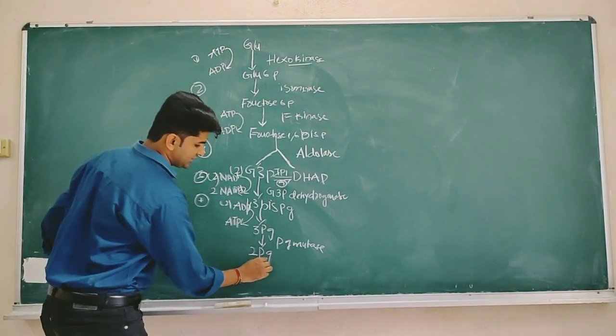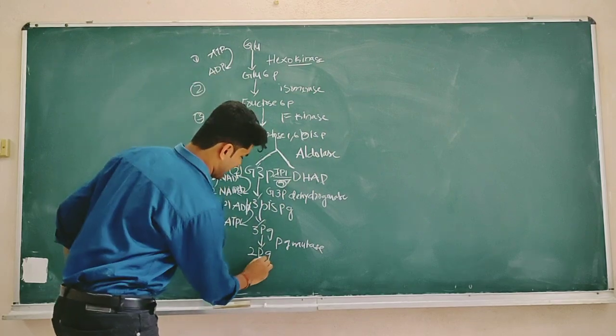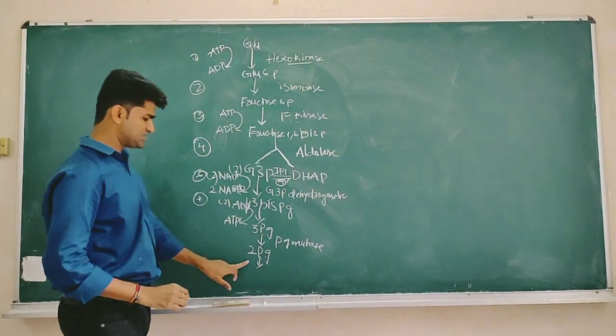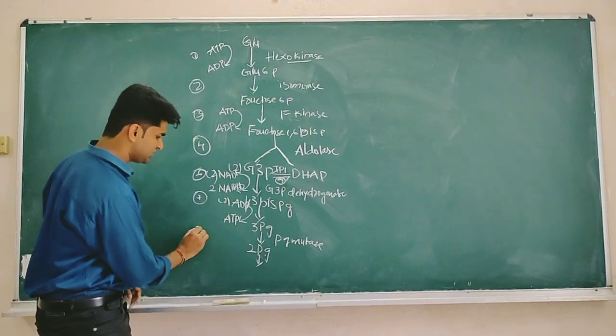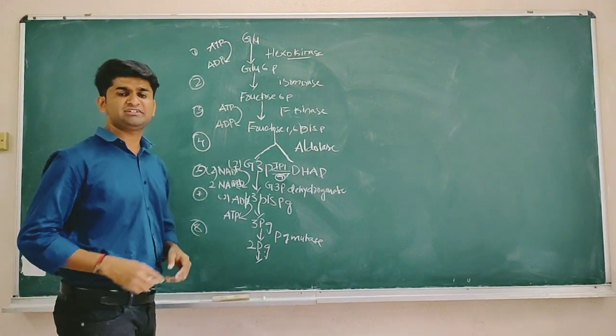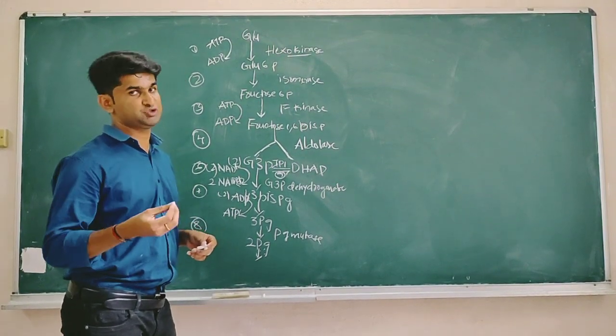The next step is the dehydration reaction. In the dehydration reaction, what happens? That is the 8th step. Dehydration means removal of H2O, water.